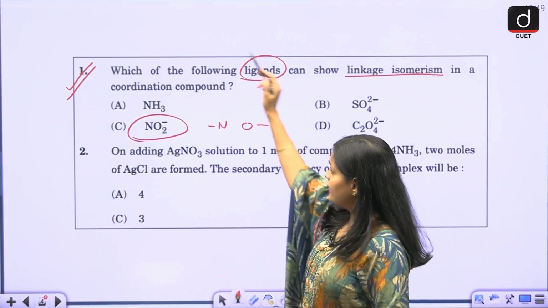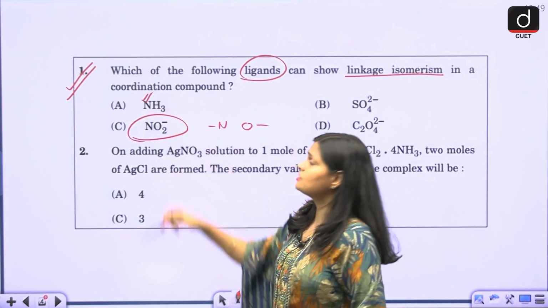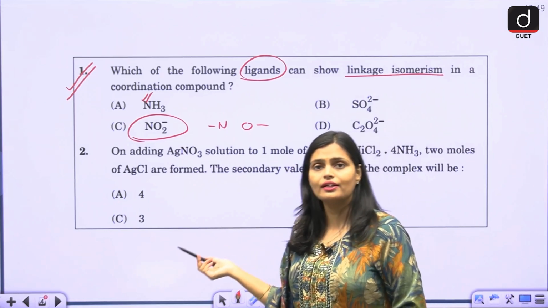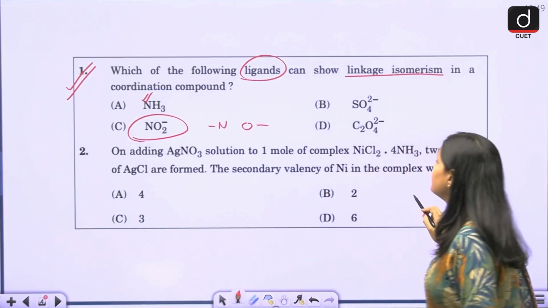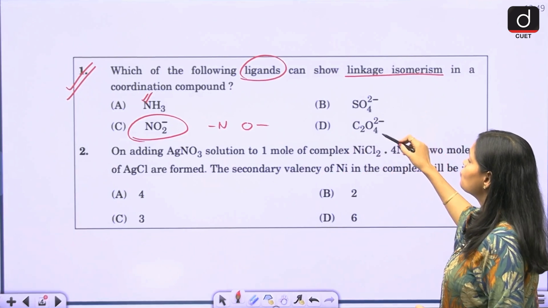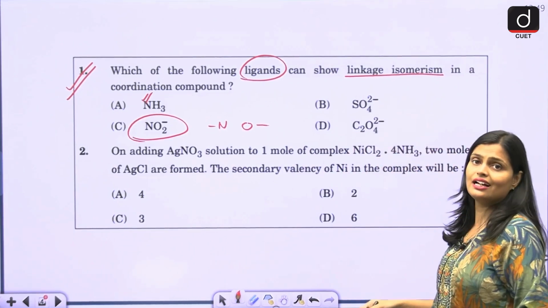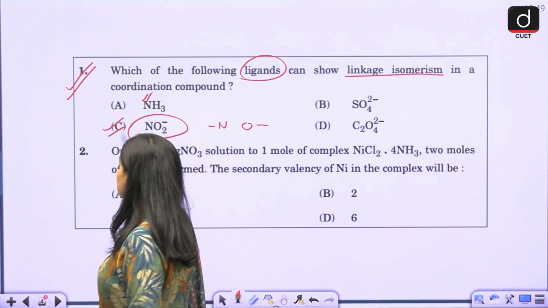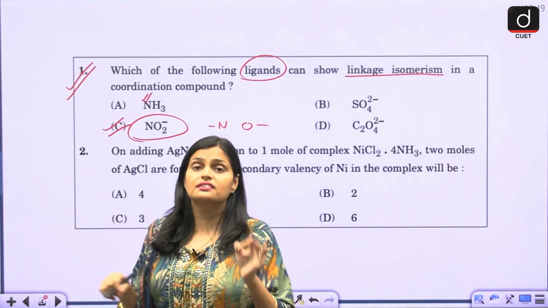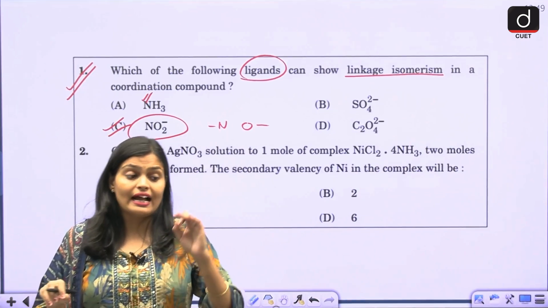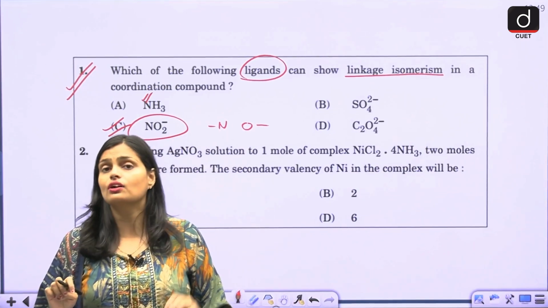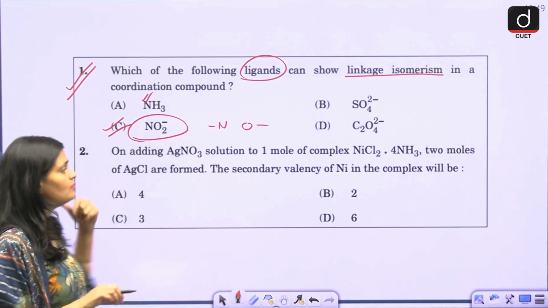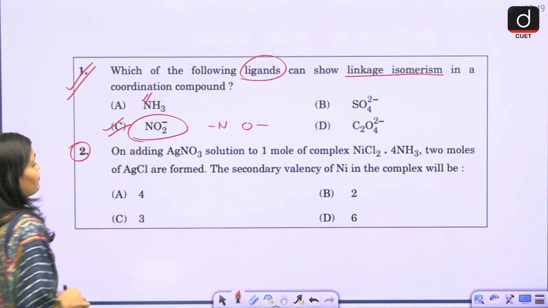In ammonia, only nitrogen is the donor species. Hydrogen is not considered a ligand because hydrogen does not have electrons. Similarly, in the case of SO4 and C2O4, you only have oxygen as the ligand, right? So here the correct answer is C. Like this, you have to analyze the question first and then try to write down the answer. It's not like you just see the question and answer it. Chaliye, now let's move to the next question.